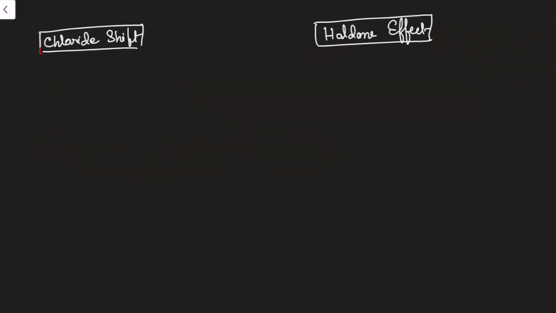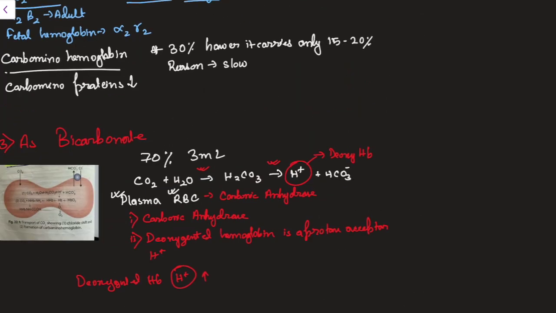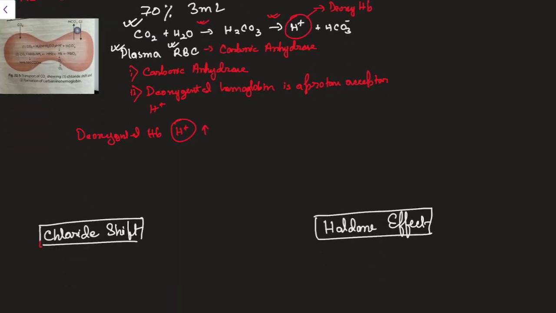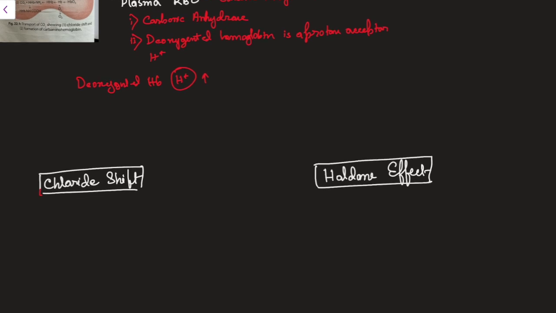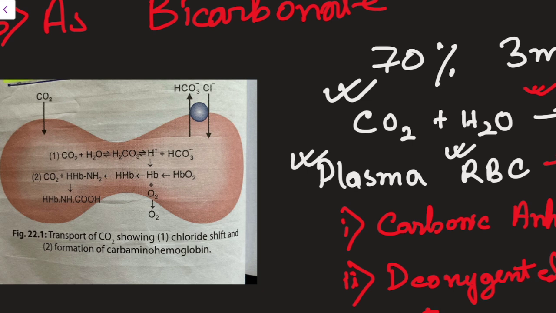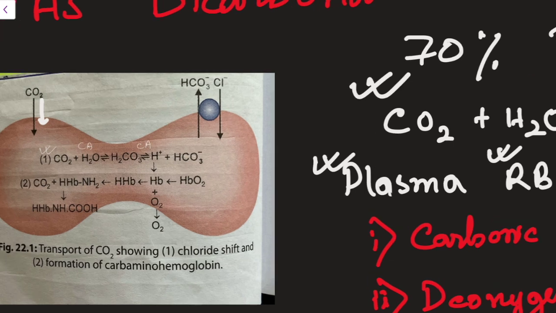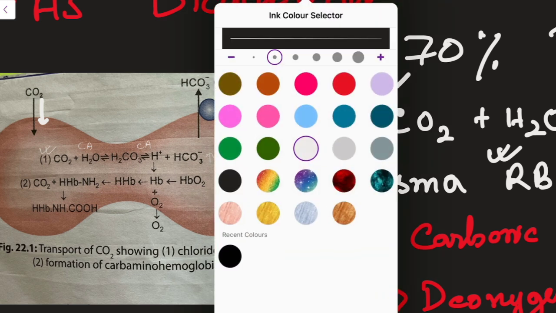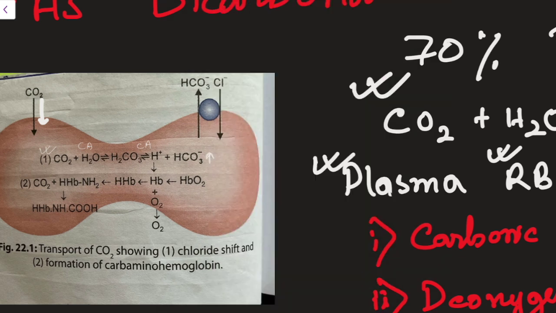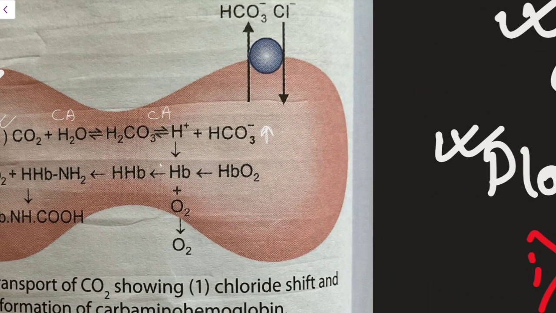What is chloride shift? Before this, I want to tell you one thing: when the reaction is proceeding, that is CO2 plus H2O giving H2CO3, then H plus and HCO3 minus, there will be increasing accumulation of HCO3 minus. Here you can see in the RBC CO2 is entering. Now see this reaction: CO2, H2O, then H2CO3 will be formed, and after that H plus. All this will be catalyzed by the carbonic anhydrase enzyme. You can see this HCO3 minus concentration will gradually increase in this RBC, and this H plus will be accepted by the hemoglobin Hb molecule.